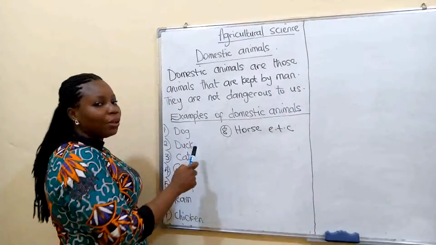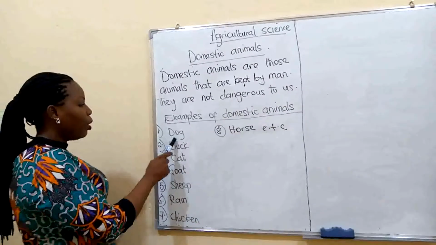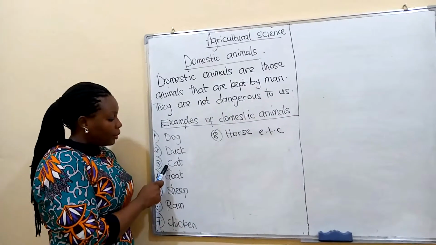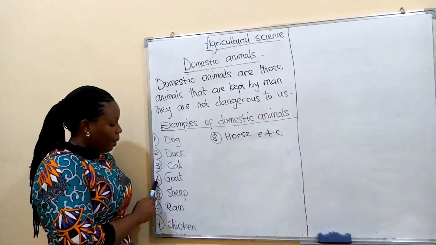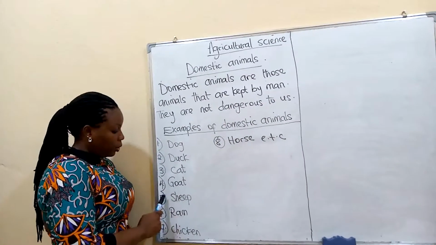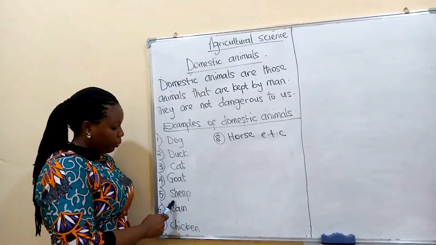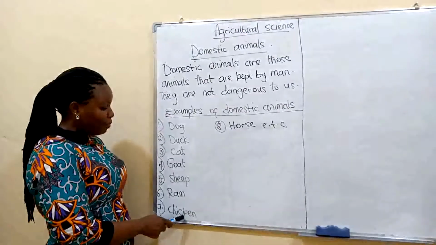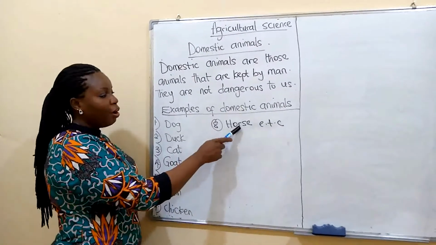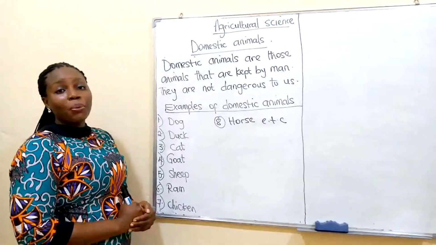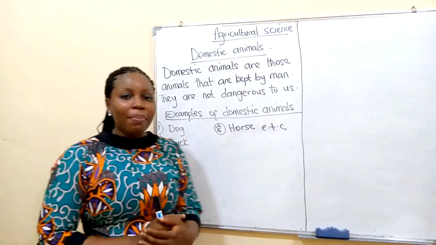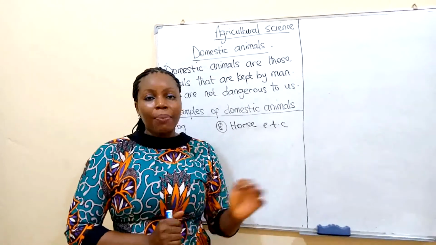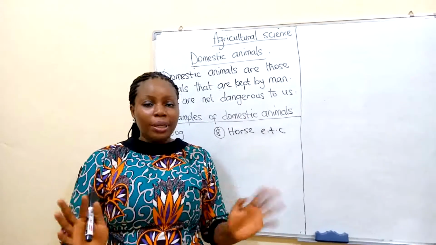Now, examples of domestic animals, we have the dog, we have the duck, we have the cats, number 4, we have the goats, number 5, we have sheep, number 6, ram, number 7, we have the chicken, number 8, horse, and so on and so forth. There are so many animals that you can see around you that people keep around them that are not dangerous.